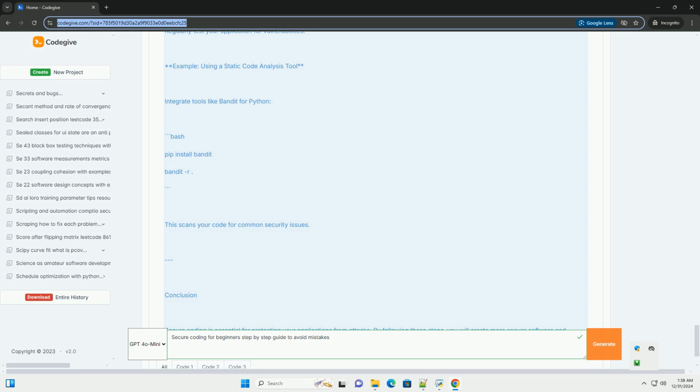Step 5. Use HTTPS. Always use HTTPS to encrypt data in transit, preventing eavesdropping. Example, enforcing HTTPS in a web application. In a Flask application. Python. from flask import Flask, redirect, request. app = Flask(__name__). @app.before_request. def enforce_https(): if not request.is_secure: